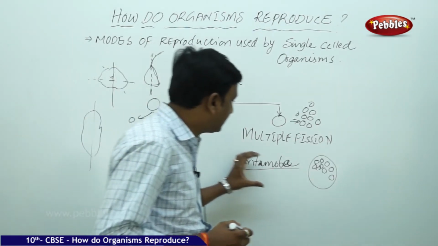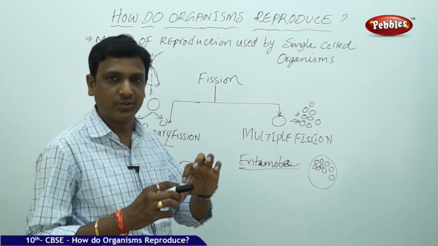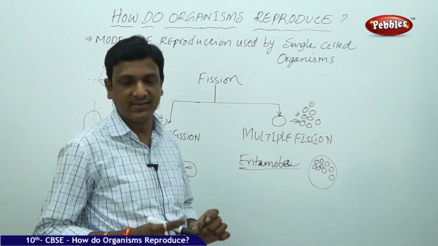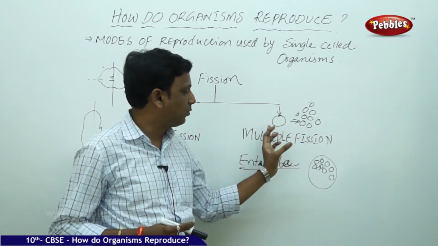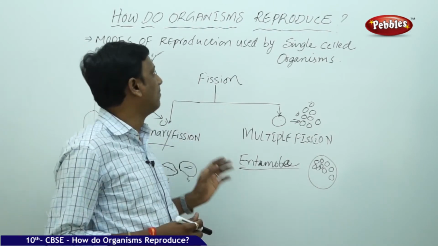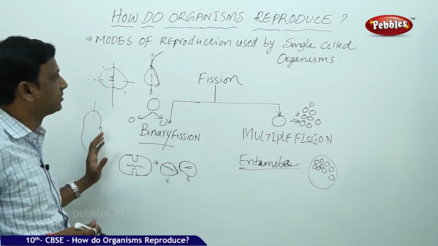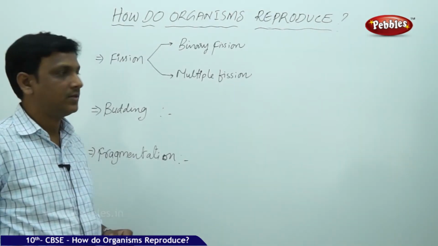This is the case in which one single organism is divided into a number of daughter cells. This is called multiple fission, meaning one parent cell to many daughter cells. So this is a method of reproduction that is used by single celled organisms.